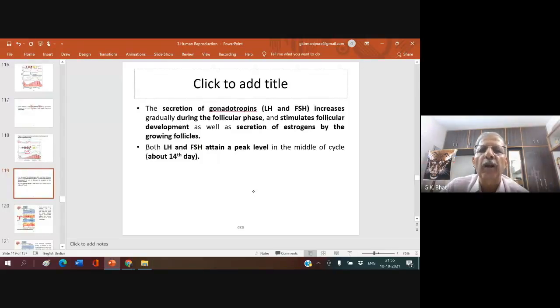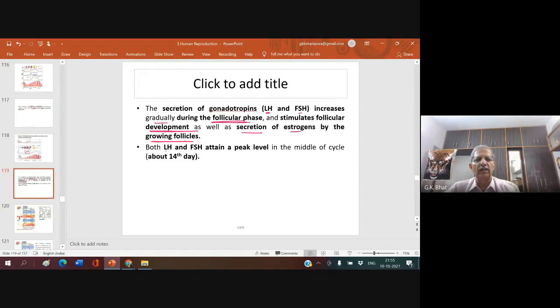The secretion of gonadotropins like LH and FSH increases gradually during the follicular phase. Whenever you observe the Graafian follicle to develop, you see that there is an increase in the secretion of LH and FSH, and this increase stimulates follicular development as well as the secretion of estrogen by the growing follicle. So the secretion of gonadotropins increases gradually during the follicular phase and stimulates follicular development inside the ovary as well as secretion of estrogen by the growing follicles.